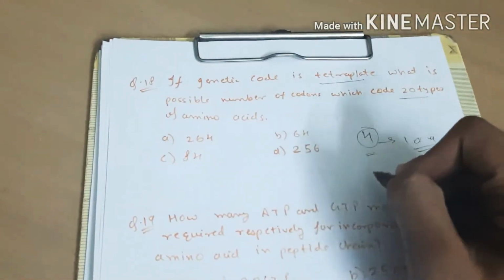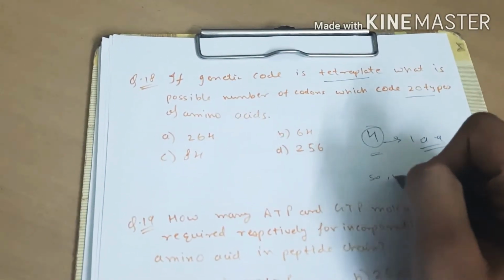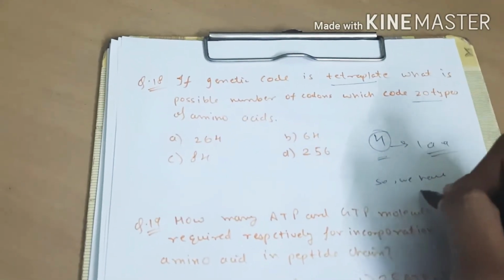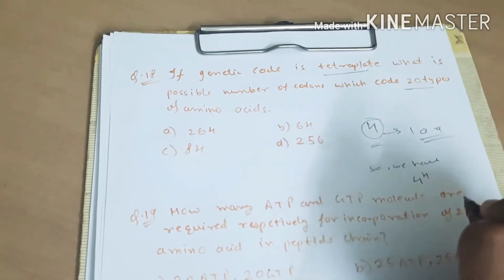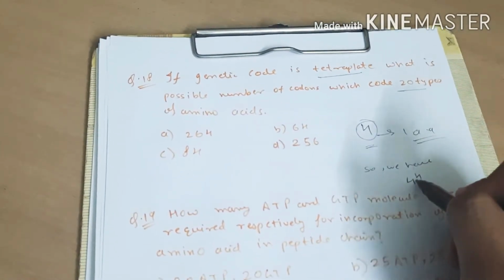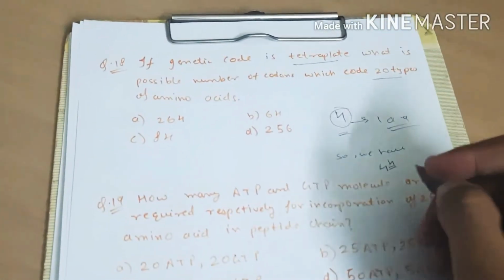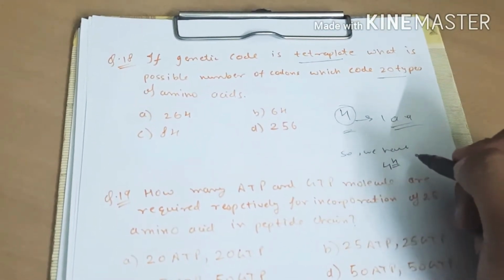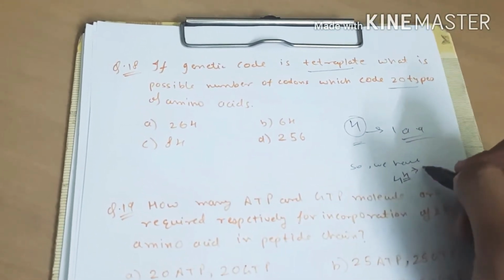So we have 4 to the power 4. Here the 4 in the power means the nature of genetic code, which is tetraplet.